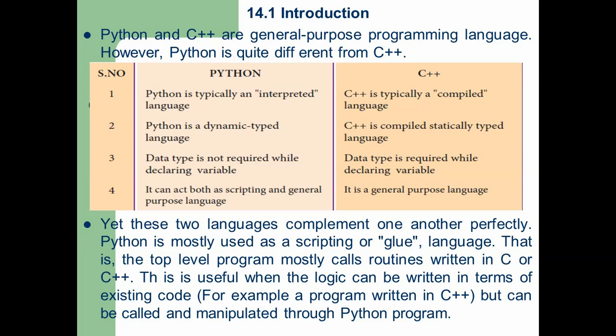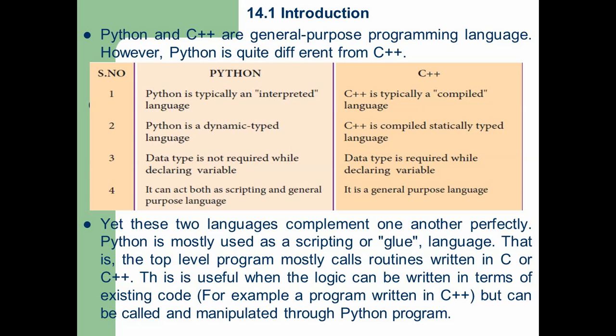It means whenever you write a Python program, the program will execute after interpreting, that is translating line by line instructions, whereas C++ programs are translated from source code to machine language overall.